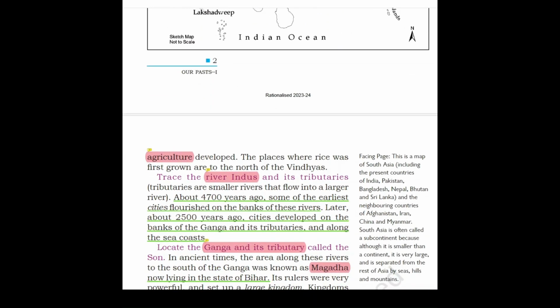The places where rice was first grown are to the north of the Vindhyas. Now, what do you mean by agriculture, children? Agriculture means the science or the practice of farming is called agriculture.